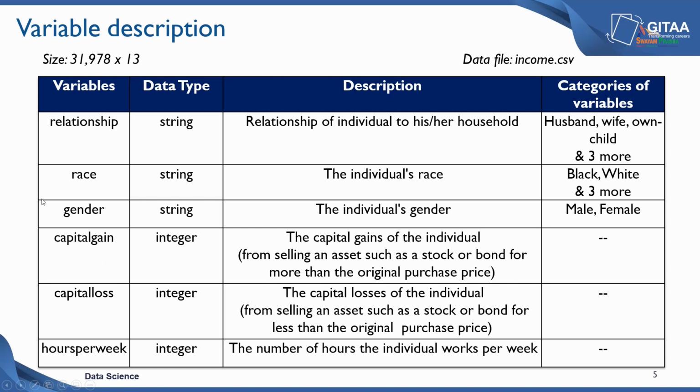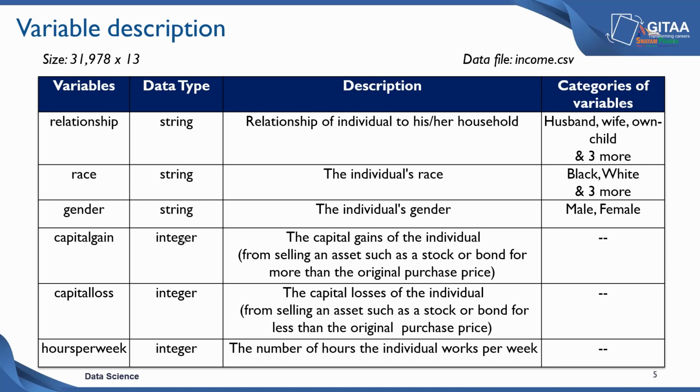So the capital gain and capital loss, these 2 variables basically tell about the financial status of the individual. So it basically takes in integer values. The capital gain is the profit one earns on the sale of an asset like stocks, bonds, or real estate. It results in capital gain when the selling price of an asset exceeds its purchase price. So it's basically the difference between the selling price and the cost price, where the selling price is higher and the cost price is lower. This is what we mean by capital gain.